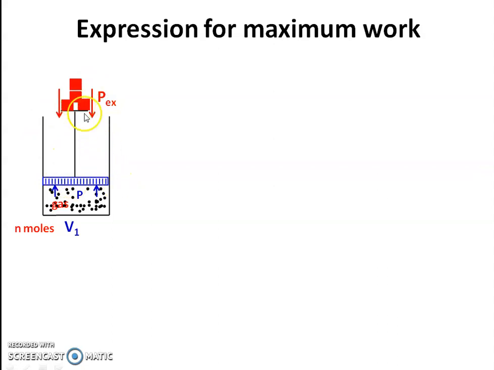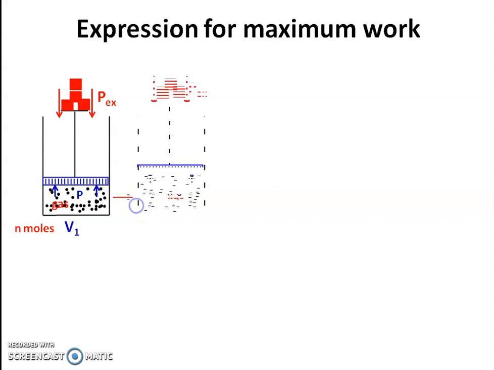First of all, the P external, or external pressure or opposing force, is reduced by an infinitesimally small amount.